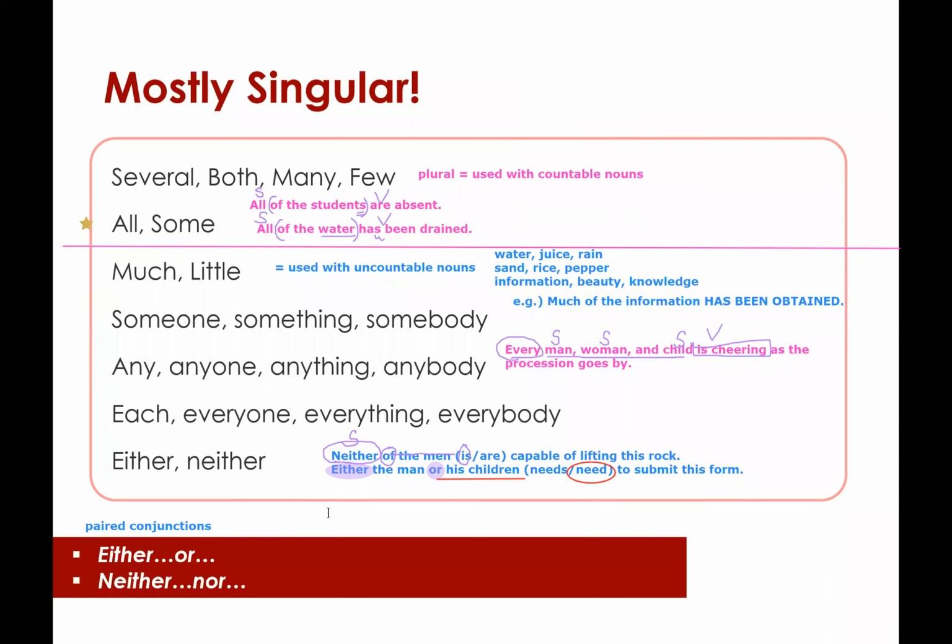If you simply change the order, and say either the man's children or he himself needs or need to submit this form, you would again look at what comes after or, and that would be he himself, he, right? We'll talk about what himself is in the following lecture because that is a different kind of pronoun called an intensive pronoun, but he is singular, so we need to choose a singular verb.